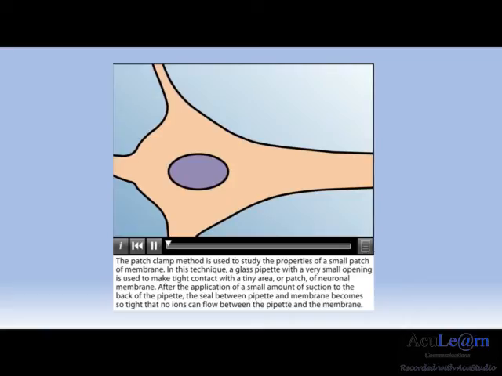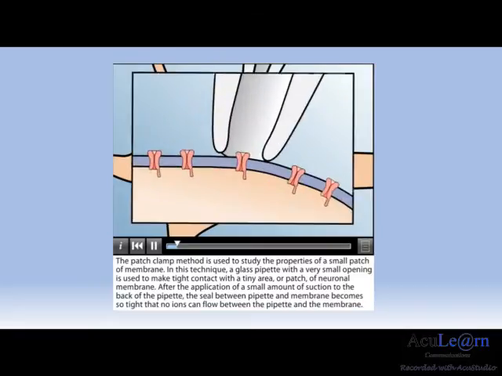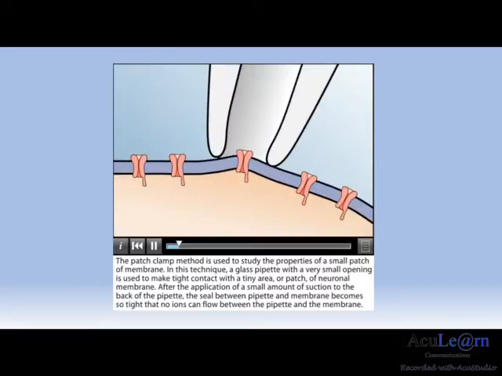The patch clamp method is used to study the properties of a small patch of membrane. In this technique, a glass pipette with a very small opening is used to make tight contact with a tiny area or patch of neuronal membrane. After the application of a small amount of suction to the back of the pipette, the seal between pipette and membrane becomes so tight